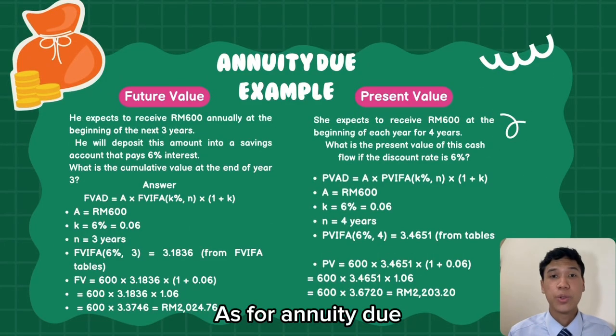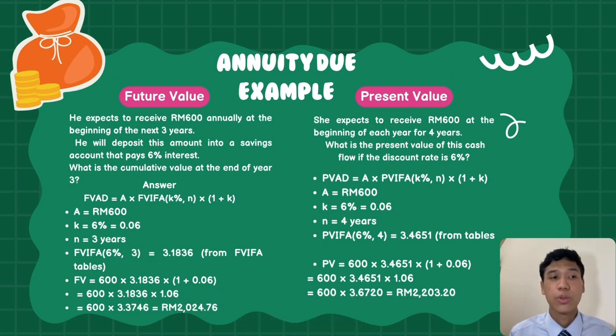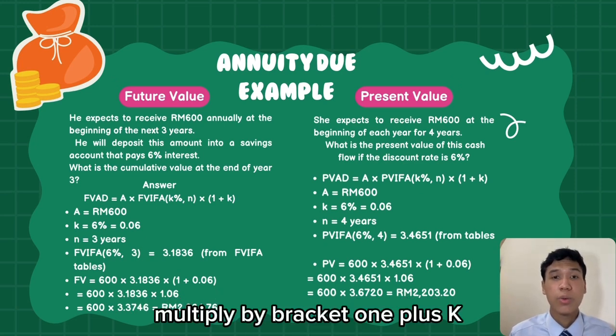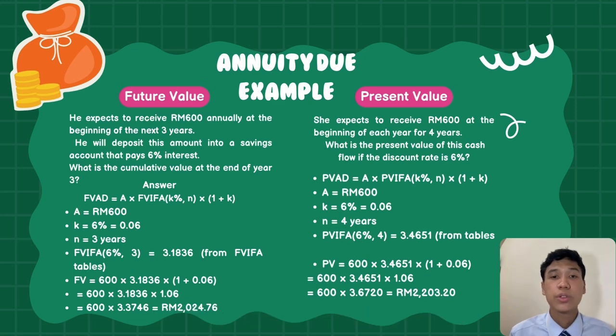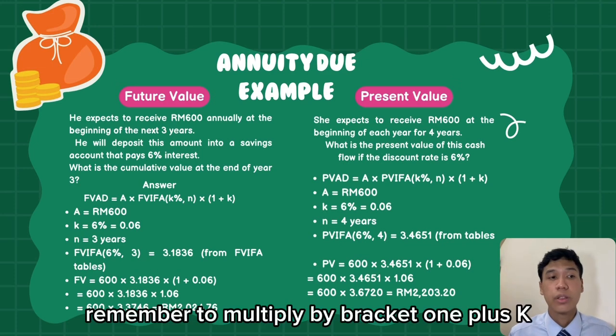As for annuity due, we can use a similar formula, but remember to multiply by (1 plus K). So when you substitute the information into the formula, remember to multiply by (1 plus K).